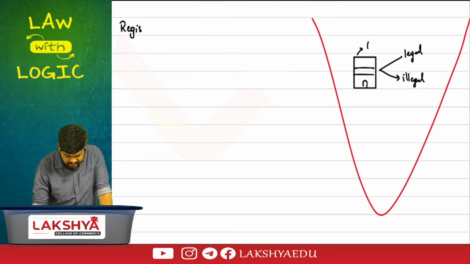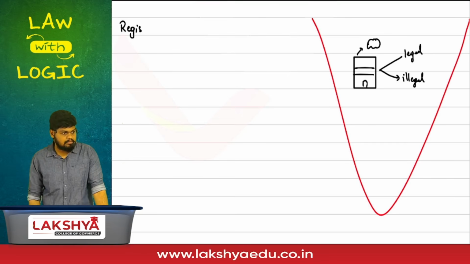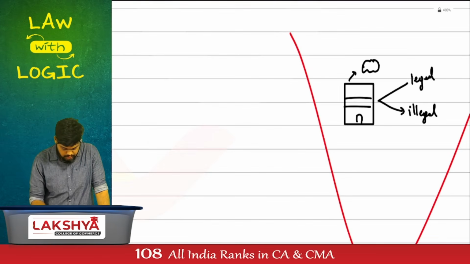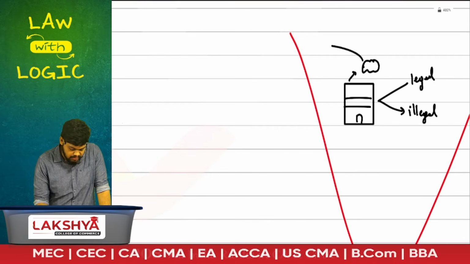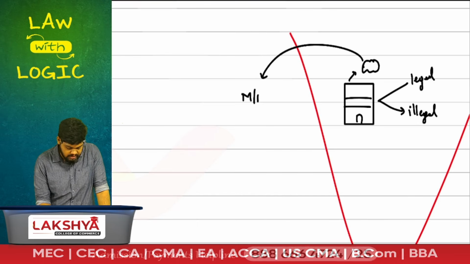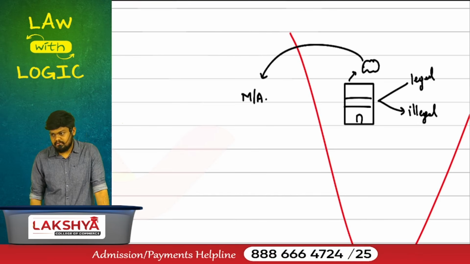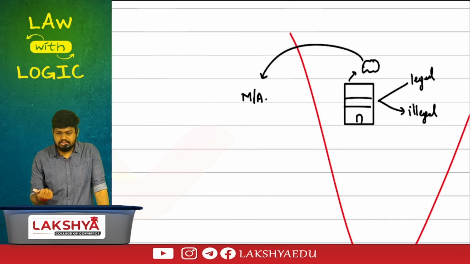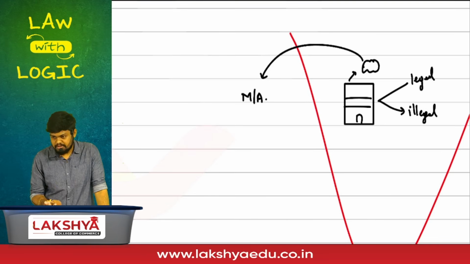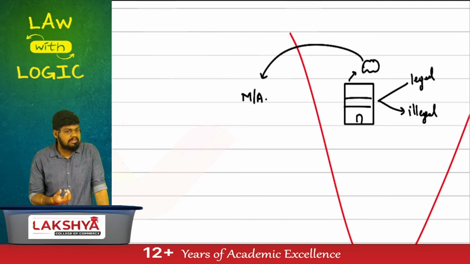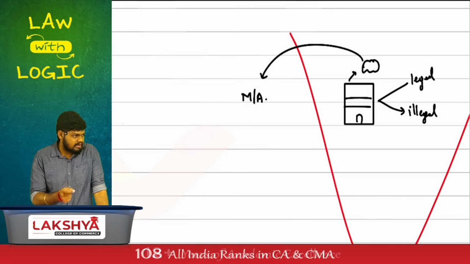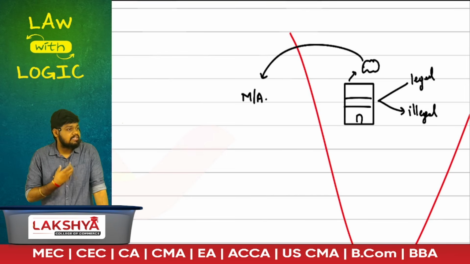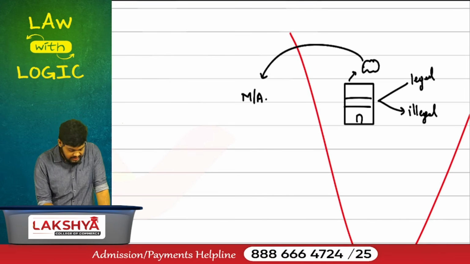But the company doesn't have its own brain. I'll be a little quick on this topic. You are aware of these logics. The brain of the company is nothing but your memorandum and articles of association. Is a company an artificial person or a natural person? Does it have emotions? Does it have thought processes? The thought process of the company is drafted in a book called Memorandum and Articles of Association. These are the 2 books by which the company is governed.